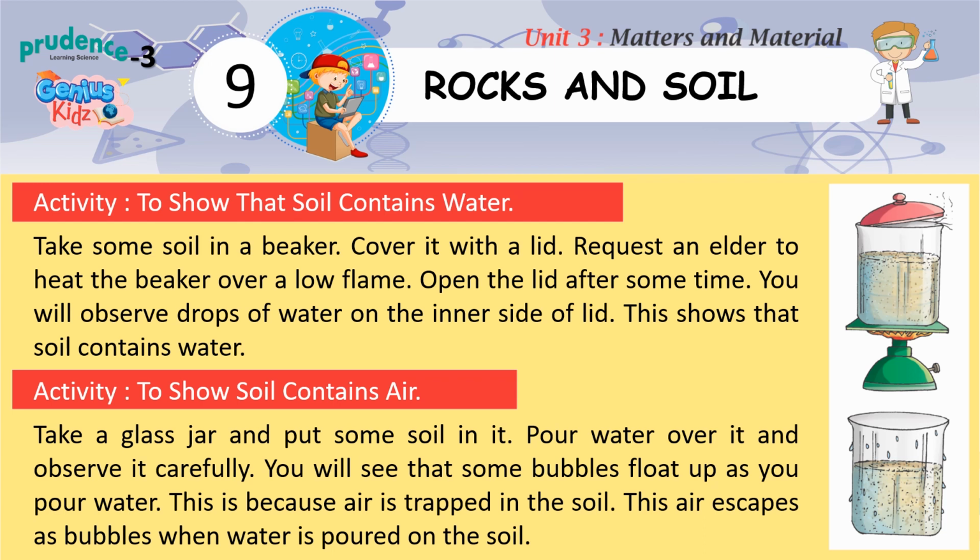Activity. To show soil contains air. Take a glass jar and put some soil in it. Pour water over it and observe it carefully. You will see that some bubbles float up as you pour water. This is because air is trapped in the soil. This air escapes as bubbles when water is poured on the soil.